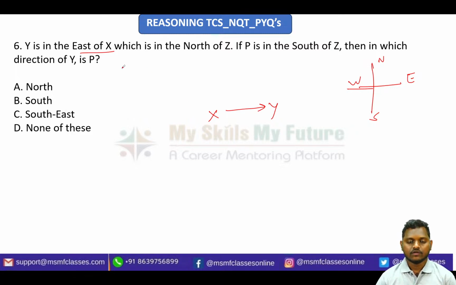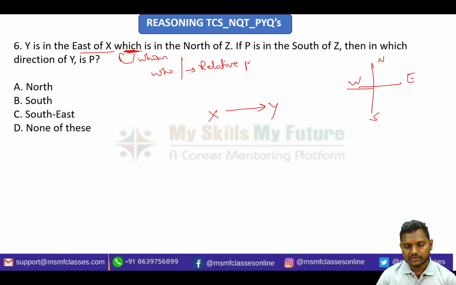Here you just see there is a word called "which". If you are seeing something like which, whom, or who, all these are relative pronouns. Relative pronouns actually relate to the person just before them. So this refers to X only, right?